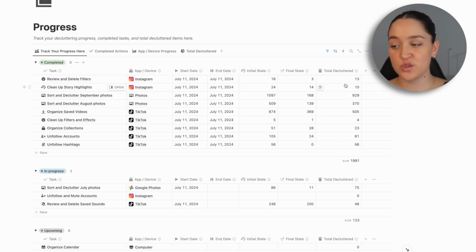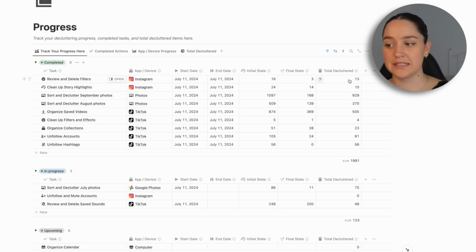You also can see how much you decluttered in every single task. So for example, if you want to see how many filters you deleted on Instagram, I can see automatically that I deleted 13. I deleted 929 pictures from September on my phone, and so on.